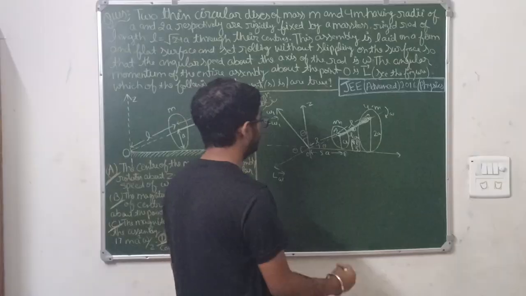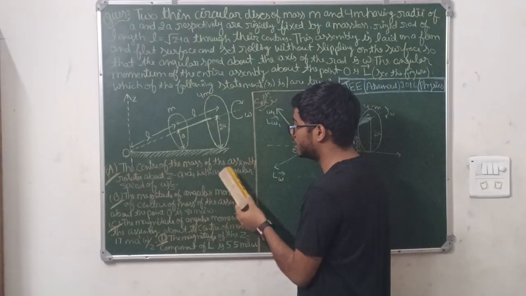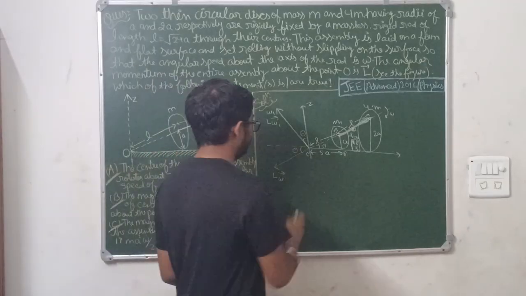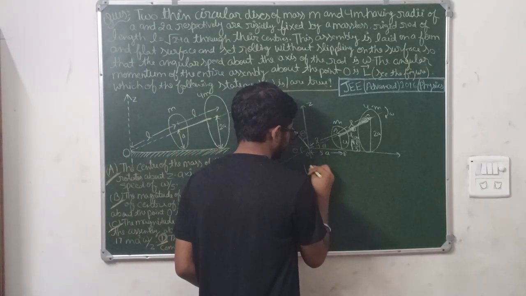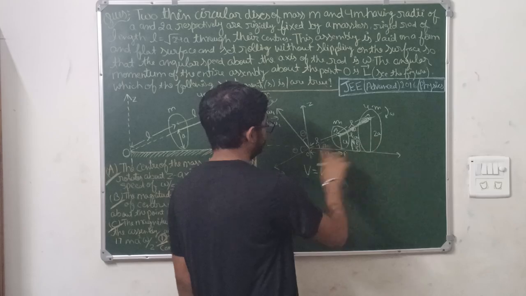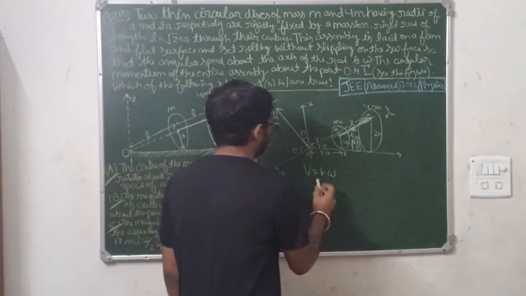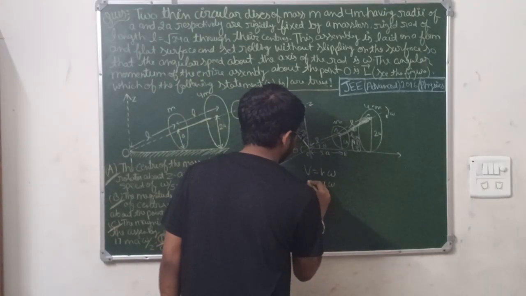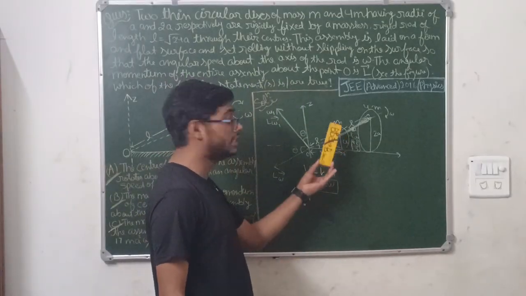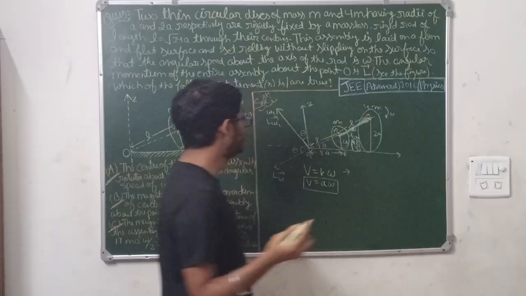Now we need to verify the first option: the center of mass of the assembly rotates about the z-axis with the angular velocity omega by 5. Generally, we know one formula, that velocity is r times omega. Now for this system about this point O, we can write the velocity. It will be a times omega, because the small radius is a only. R is the small radius, and the small radius for the smaller disk is a. This is the V.